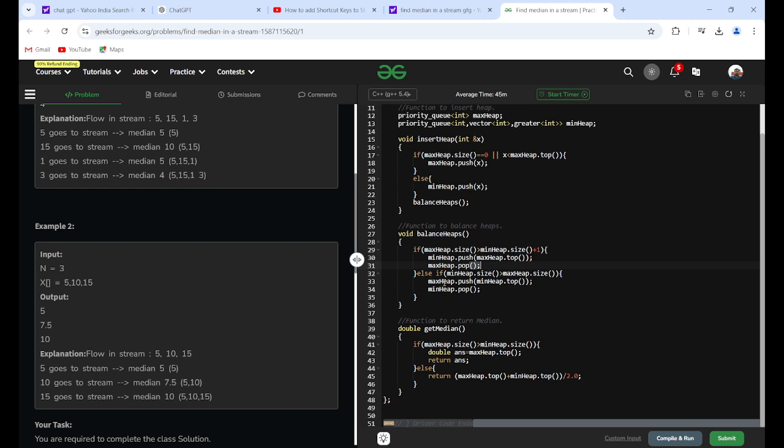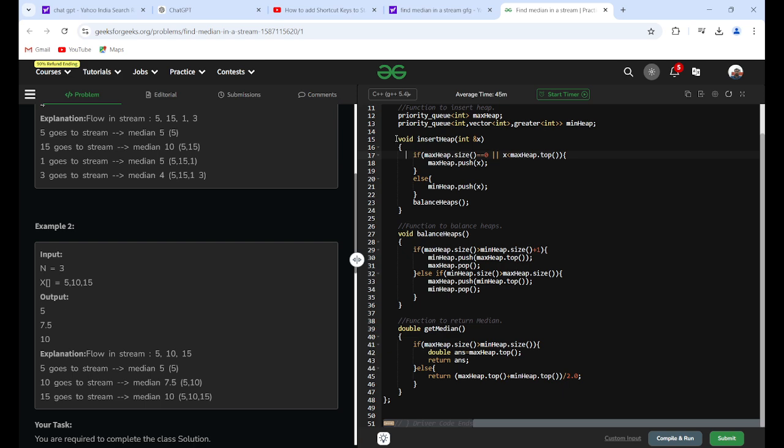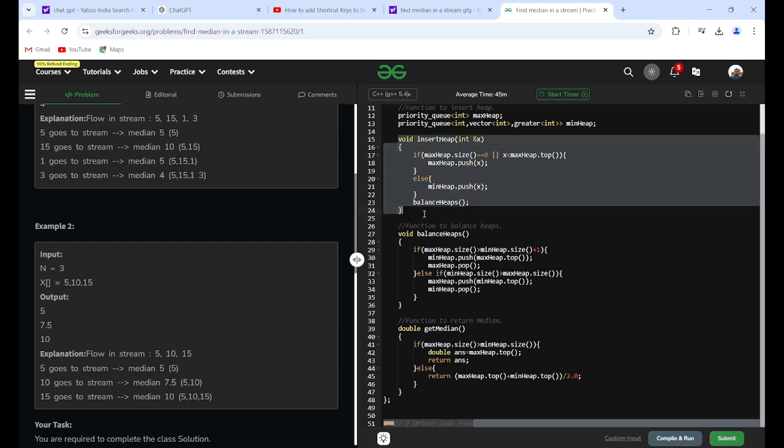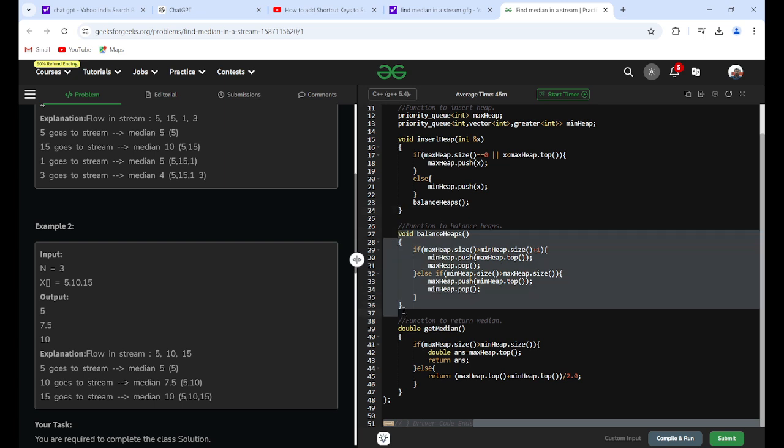Else if the min heap size is greater than the max heap size, then we remove the min heap's top element and push it into the max heap, and remove the top element here. Okay, till now you have inserted the elements into the heap and balanced them.